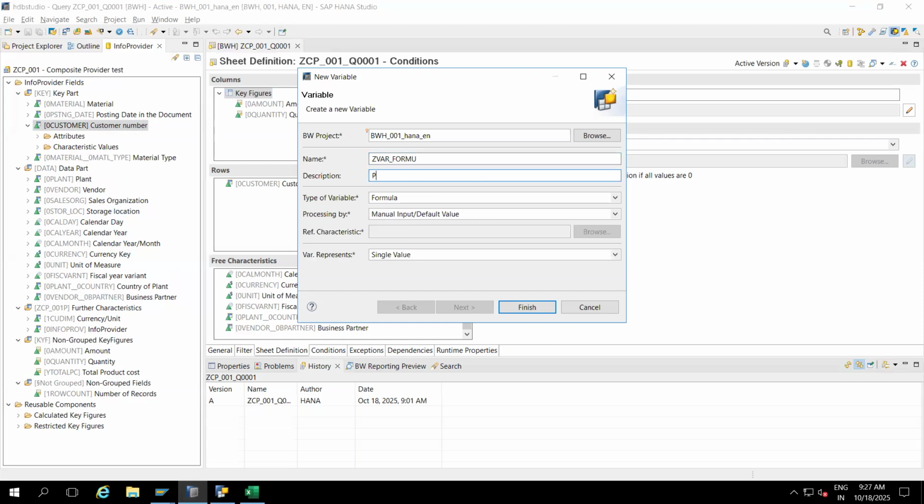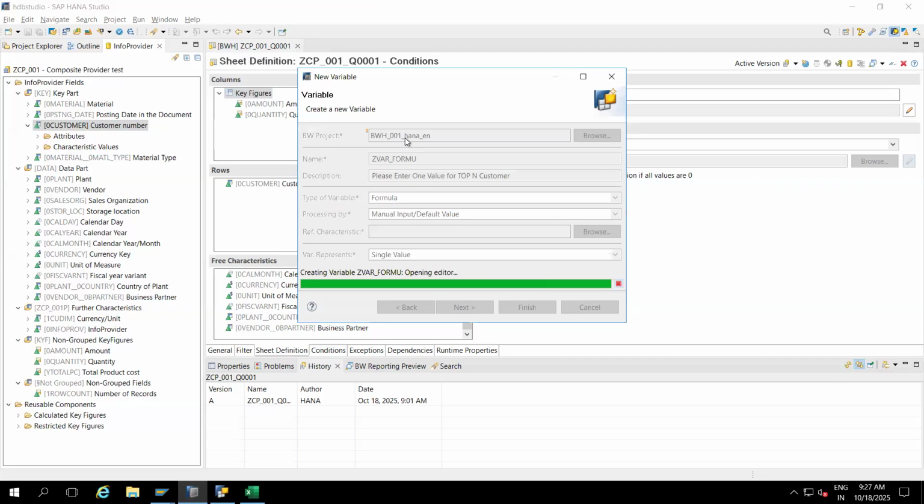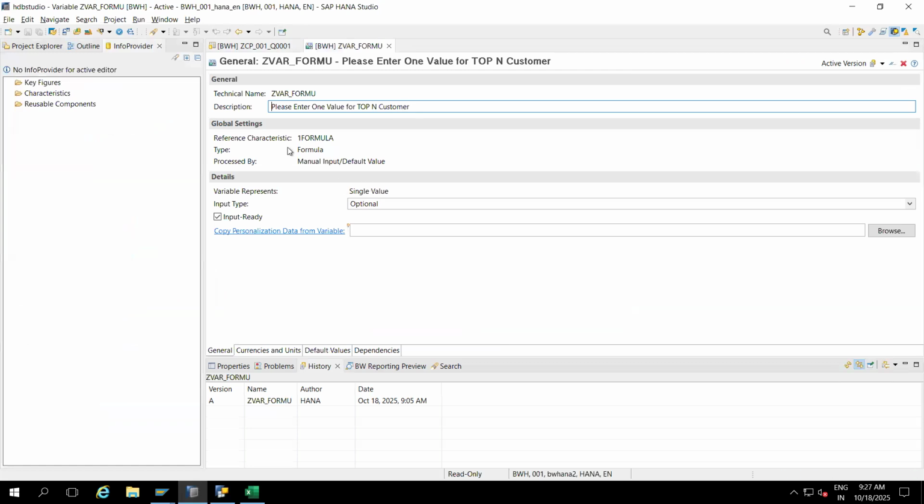And then, please enter one value for top end customers. Top end customer report. We will just give this name. Okay. As per your requirement, you can give a description. And click finish. Click finish. So you can see formula, manual input, default value.